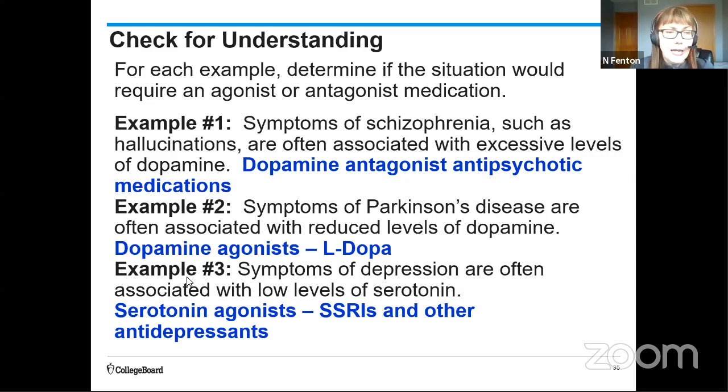Example 3, this is the one that we talked about in the previous example. Depression is often associated with low levels of serotonin. So you're going to need a medication, a drug that's going to increase that transmission. So you're going to need a serotonin agonist.